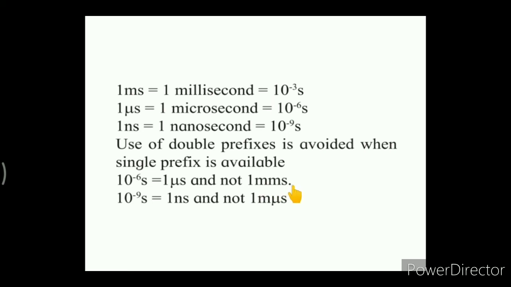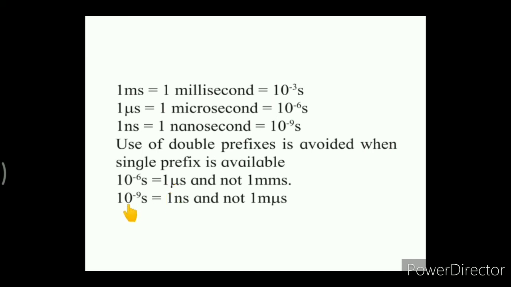But it is not allowed while writing the unit over there. We cannot use the double prefix. We have to avoid it, because instead of writing this milli, we have a prefix, that is the micro. So always try to use the single prefix instead of the double prefix. Always you have to avoid the double prefixes.